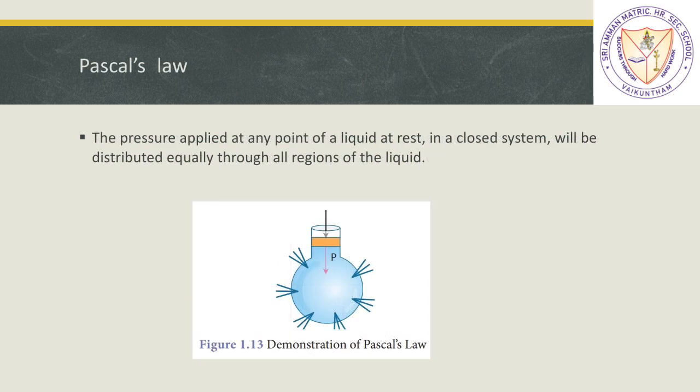When I apply pressure, it will be distributed equally in all directions. Whenever you apply pressure on any liquid, that pressure will be uniformly distributed in all directions. It is not like in one particular direction it will go more and in another it will go less. No, not like that.